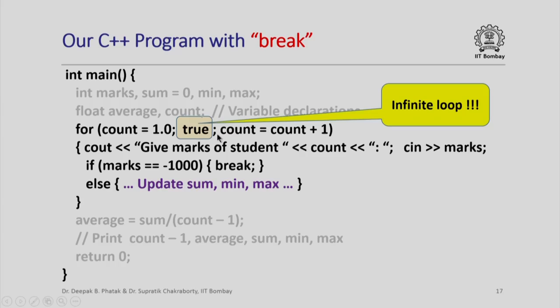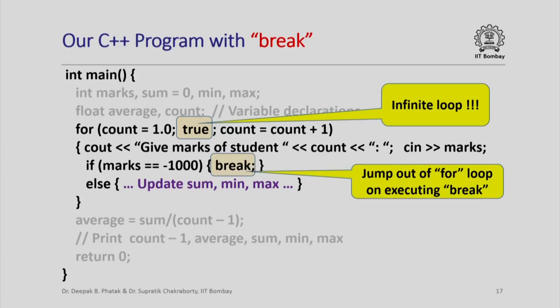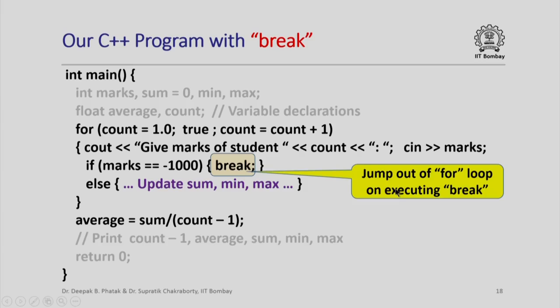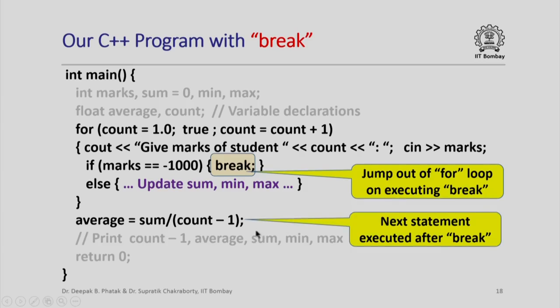So in general, having a true here denotes that we are talking of an infinite loop unless there are break statements in between, at which point we can exit the loop. What does the break statement do? It allows us to jump out of this loop immediately on executing the break statement. Specifically, when I execute the break statement, the next statement that is executed is the one immediately after the loop.